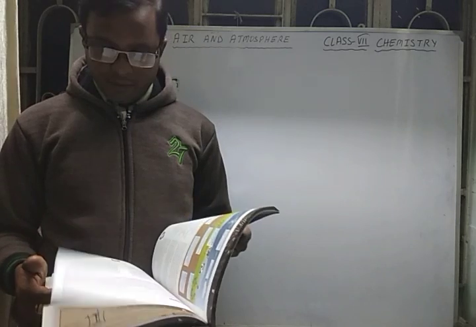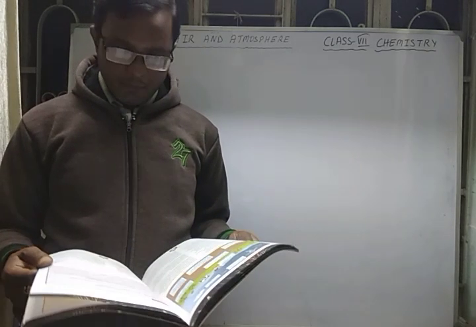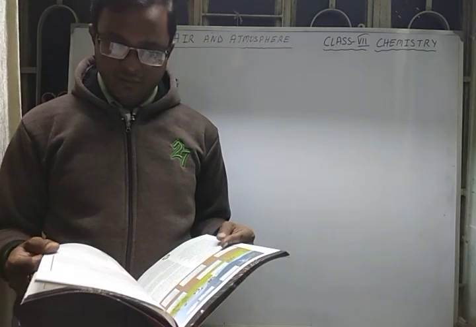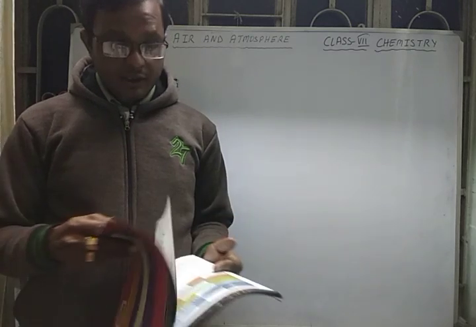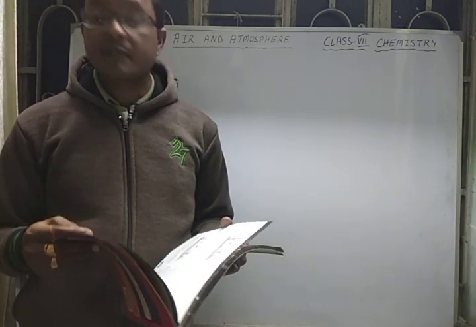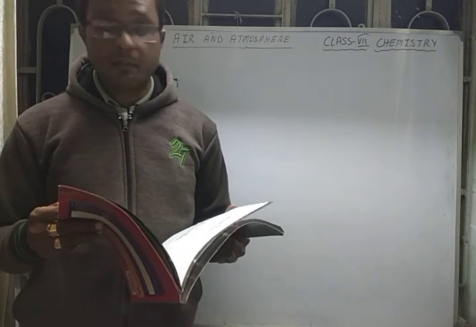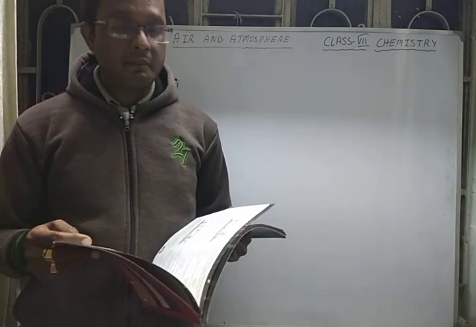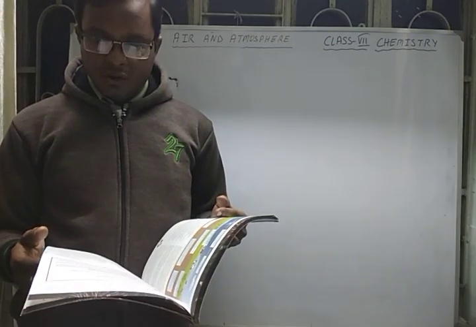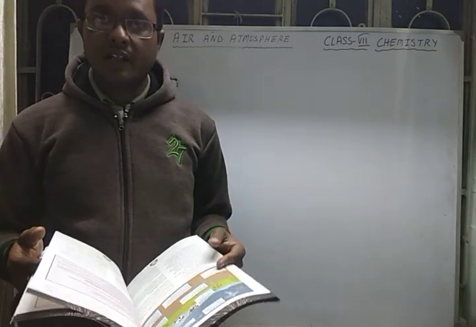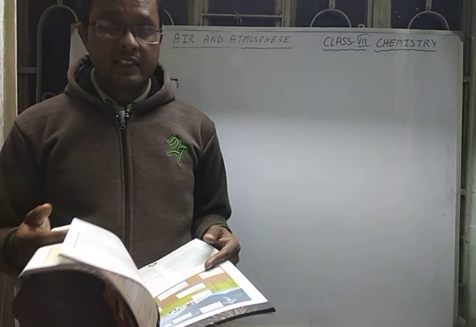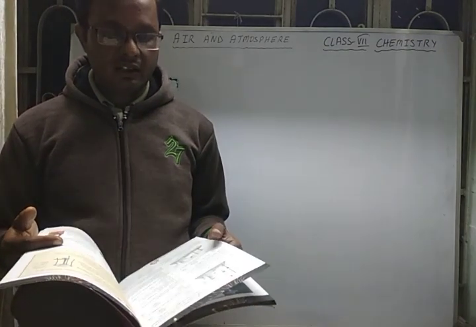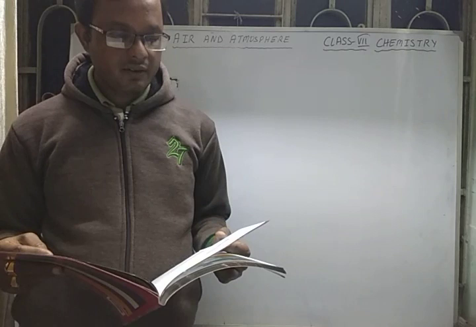Yes, it's manganese dioxide, not magnesium. I said it the incorrect way. It's manganese dioxide. Manganese dioxide is used here as a catalyst, because it will increase the rate of reaction.